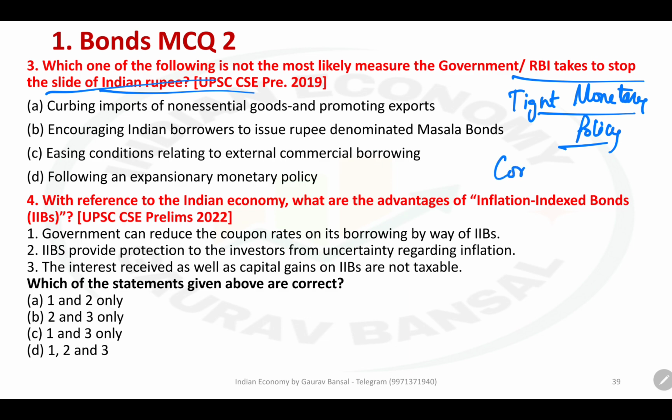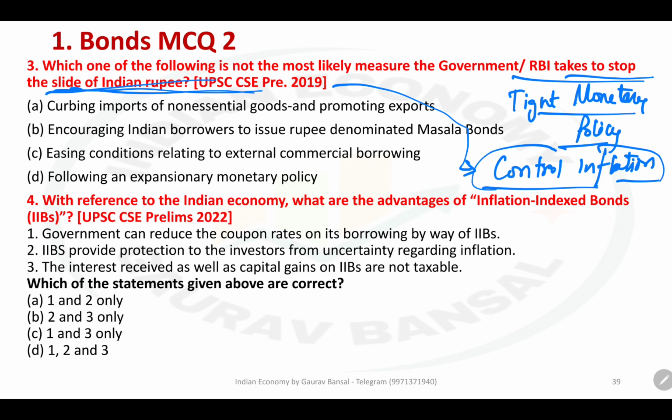RBI needs to control inflation. Inflation decreases the value of a currency. When things become more expensive, your currency becomes less worthy. That is why inflation reduces the value of currency. If you control inflation, basically you can stop the deterioration of your currency. So that is why controlling inflation is the target when you want to control depreciation. This is the standard system. Control of inflation for depreciation.